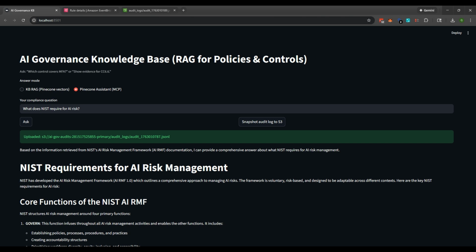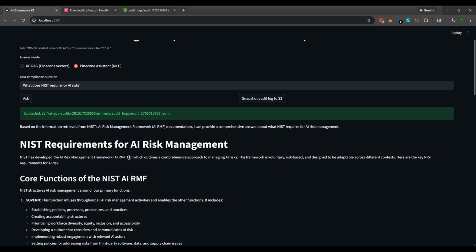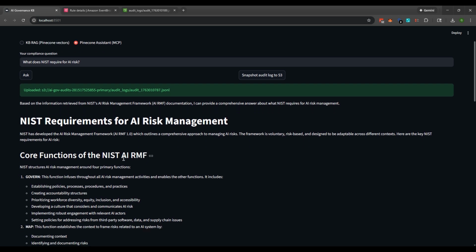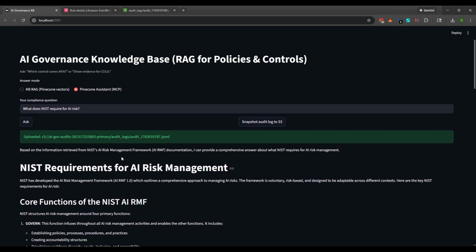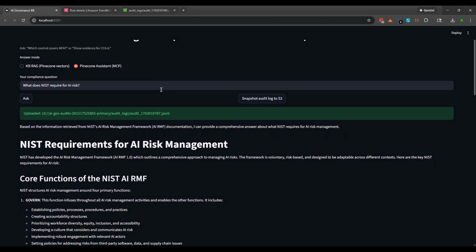So nobody can answer in real time which control covers this risk and where is the evidence. And that's what this tool is here to help resolve for GRC professionals or just security professionals in general. Okay. So I built this governance knowledge base that turns your control library and assessments into searchable systems of records. Okay. So again, Pinecone stores control text and assessment findings as vectors.